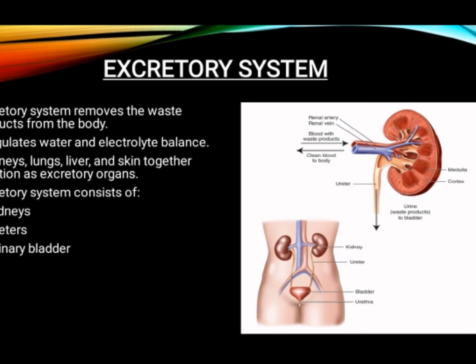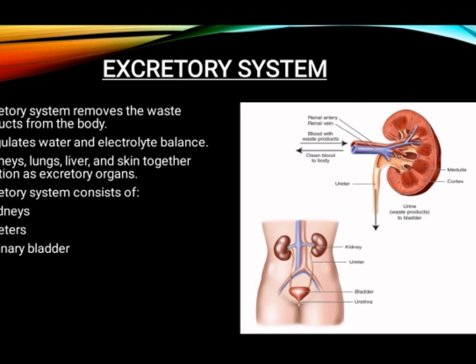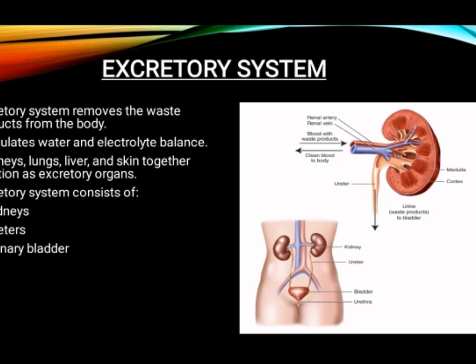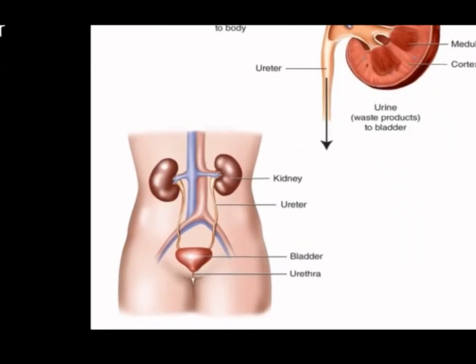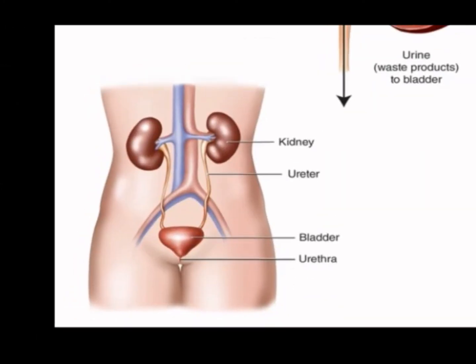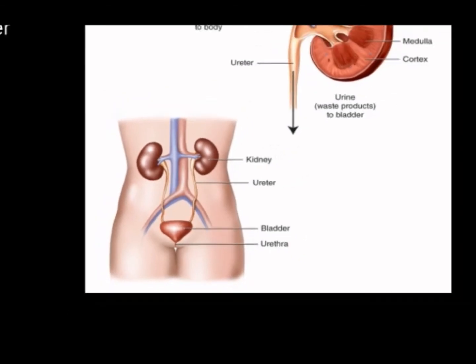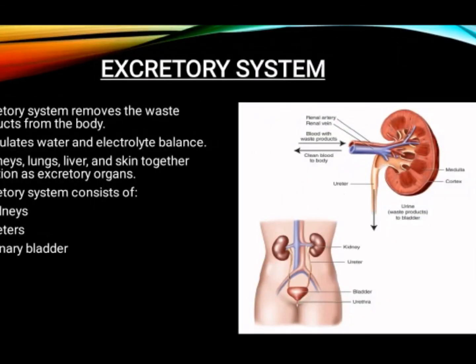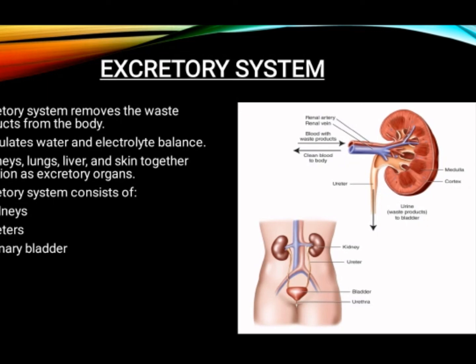Kidneys, lungs, liver and skin together function as excretory organs. The excretory system consists of kidneys, ureters, urinary bladder. So I have kept the picture over here. This is the picture of the excretory system. It consists of kidneys, ureters, urinary bladder.